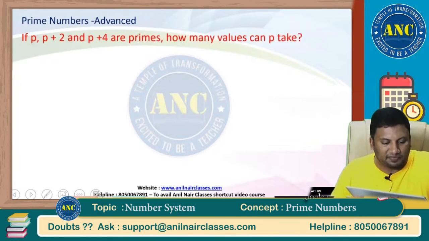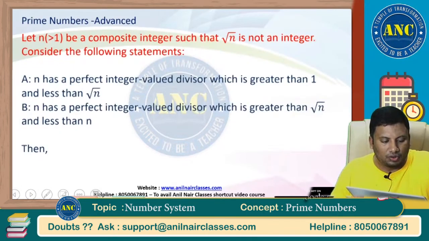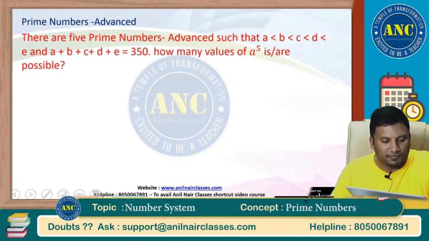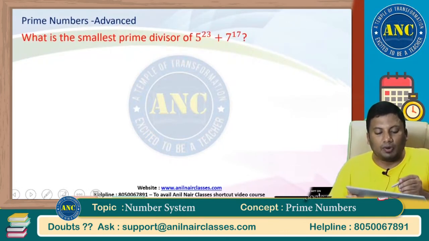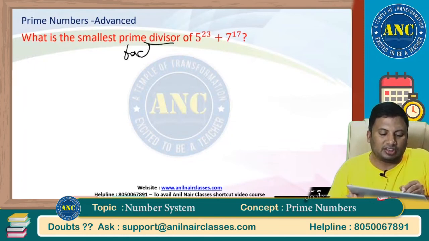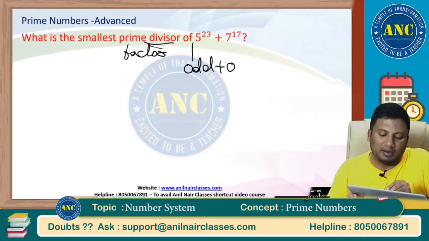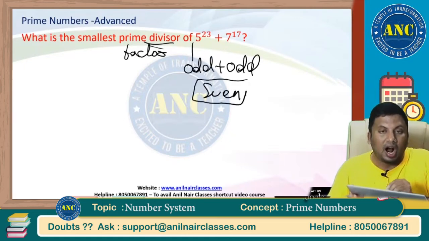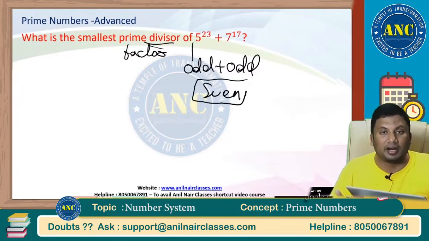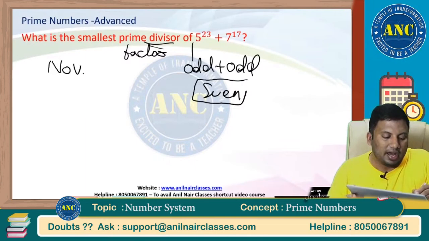Now let us solve one or two easy questions. What is the smallest divisor? Divisor is nothing but a factor. Odd power any number is odd, a CAT question. Odd plus odd is an even number, so the answer will be an even number. So the answer is no value. I hope you got an idea.